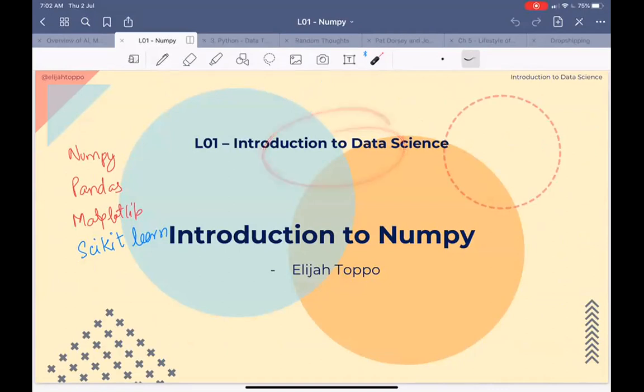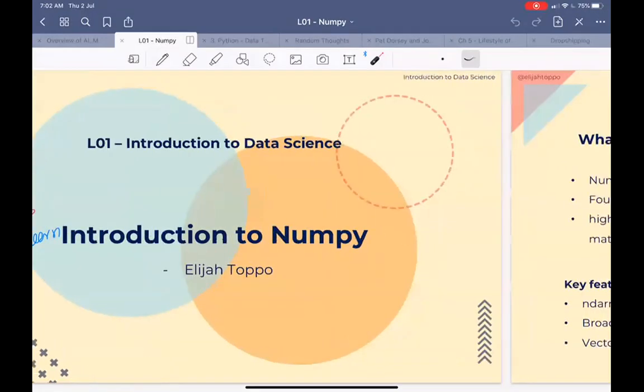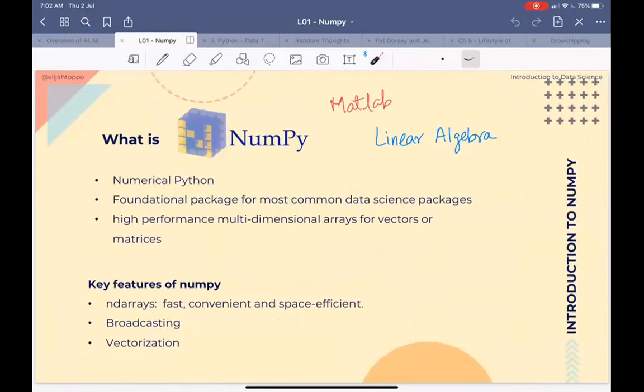In last class, we started to talk about NumPy, and we are in the phase where we are looking at different packages that will help us in our data science journey. We shortlisted a few packages that are very important: NumPy, Pandas, Matplotlib, and scikit-learn. And within this, we are looking at NumPy right now. NumPy is very similar to MATLAB, and it will help us do a lot of linear algebra, which